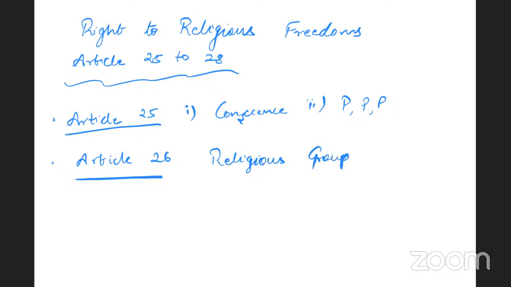So this deals with religious groups. The institution can acquire movable and immovable properties and administer the same. This means that religious and charitable institutions still have the right to property. However, the limitation is that the state can regulate the activities of such institutions or religious organizations on the ground of public order, morality, and health.